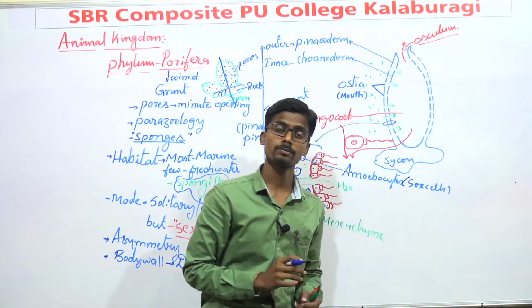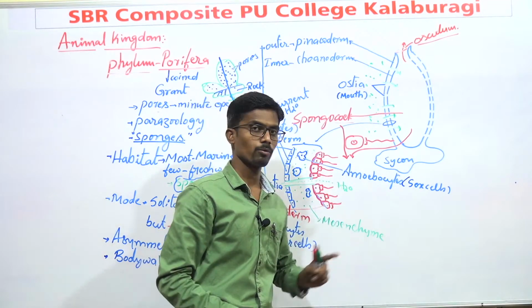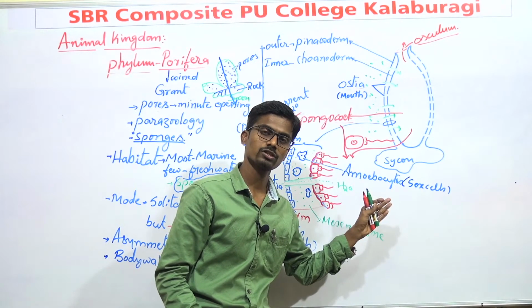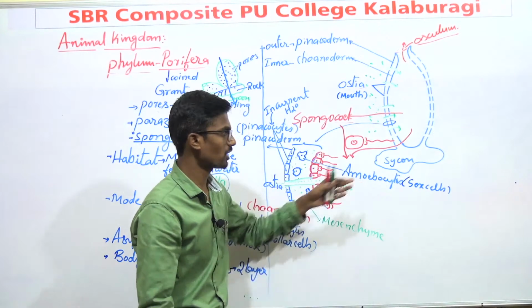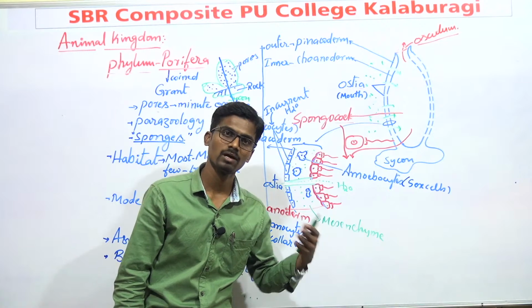Eggs and sperms are mainly developed from these amebocytes. It is not only one function; they perform various functions based on the need of the animal.